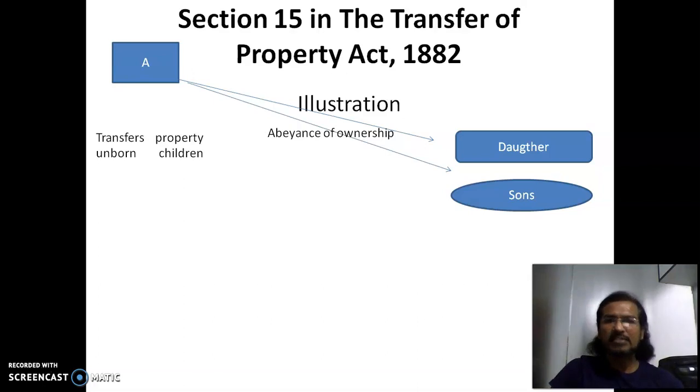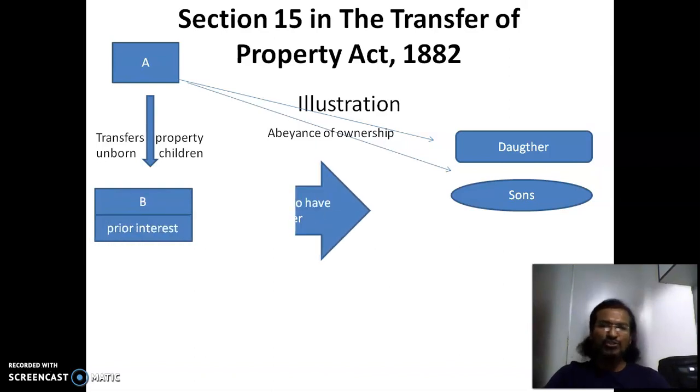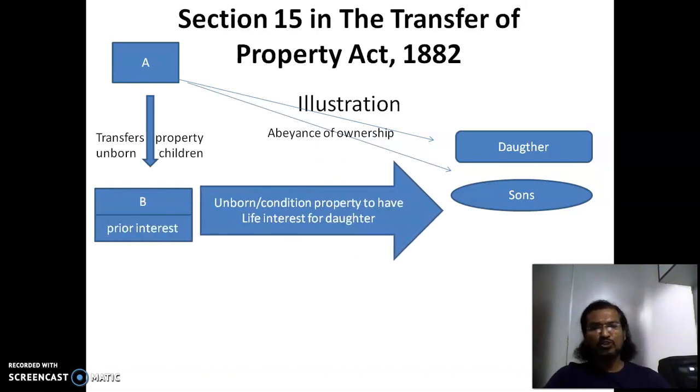Since the daughter and sons are not born, it falls under abeyance of ownership. That means the ownership cannot be transferred directly to them since they don't exist. What happens is there is a life interest, or a prior interest, created in B, who shall transfer this property to these children when they're born.